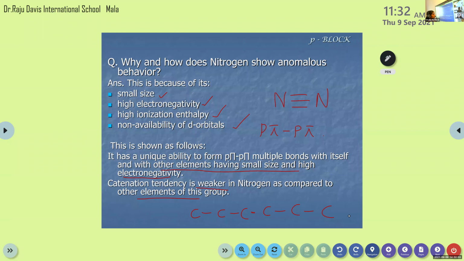Organic compounds are all based on this catenation property. Long chains of the same element, that is catenation. So nitrogen has a very weak tendency for catenation compared to other elements in the group. These are all the different properties of nitrogen compared with other elements, its anomalous properties.